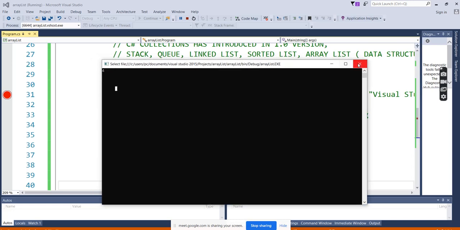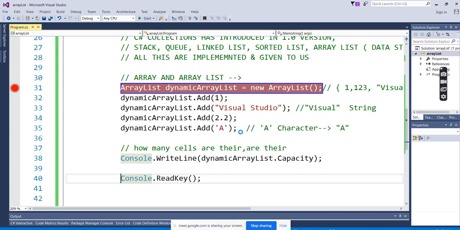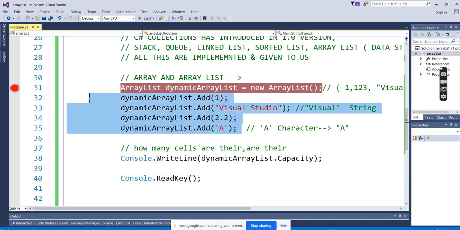Capacity is 4. So what happens if I keep on adding? In the dynamic way, if I add a few more values, it will increase the value from 4 to 5.